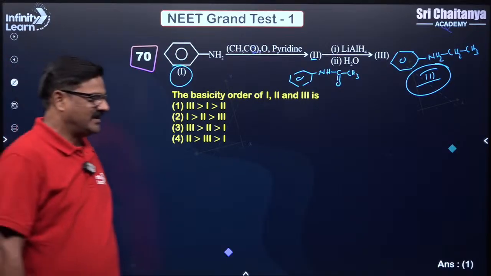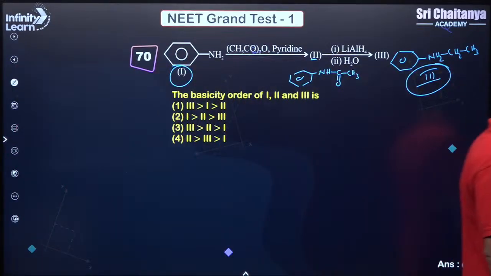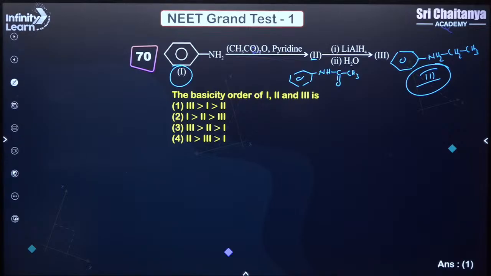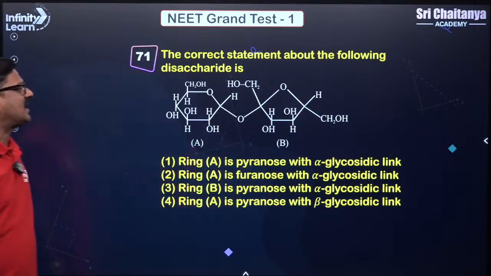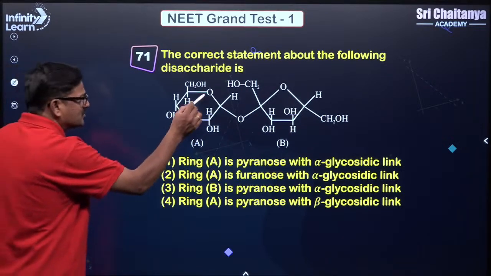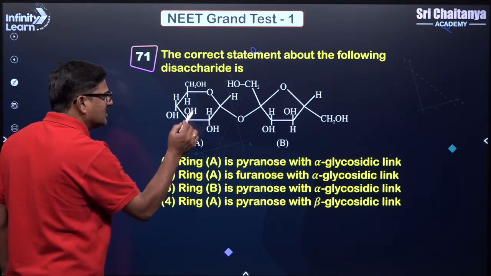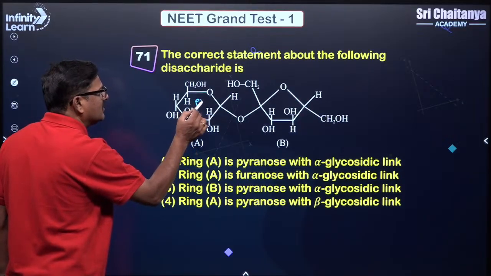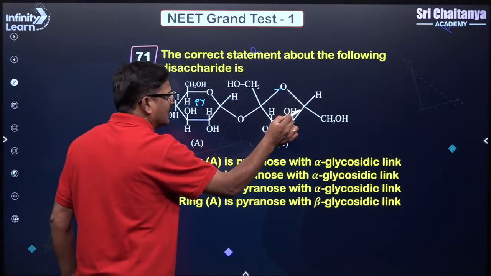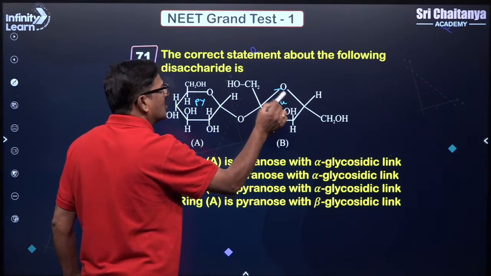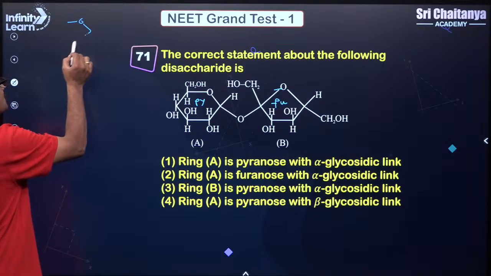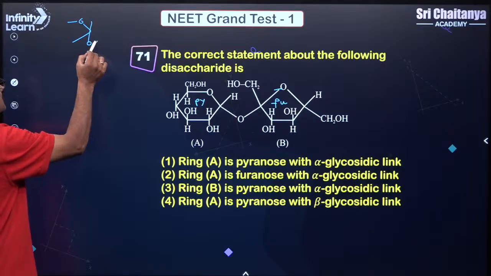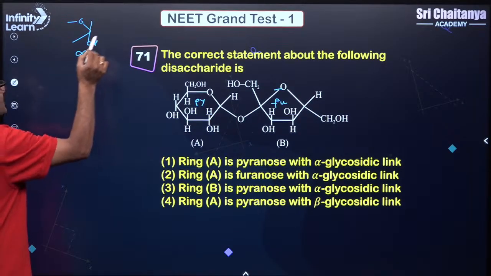Next. Yes, the correct statement about the following disaccharide. So 6-membered ring is there. It is a pyranose ring. 5-membered ring is there. This is called a furanose ring. Whenever you see, dear students, if OH group is down, this is called alpha configuration.